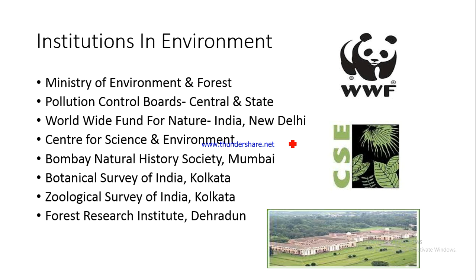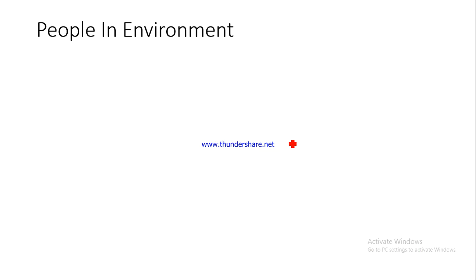As you can infer from the name, it does research related to forests. And again, Wildlife Institute of India in Dehradun. So these two are important for you, considering that they are from your own state. These are the various prominent institutions as far as the environmental issues are concerned.